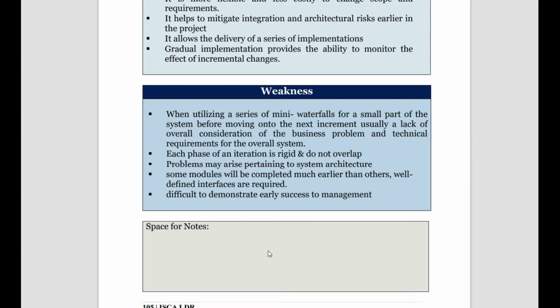Then some modules may work well while you are testing, but when they come to reality, those modules may not function at all. That's a very great challenge actually. Then it is difficult to demonstrate early success to management. We can show we are in stage 3, but then they think only 2 stages have been done. We can't show the efforts put into the development of the system. There is a weakness here.